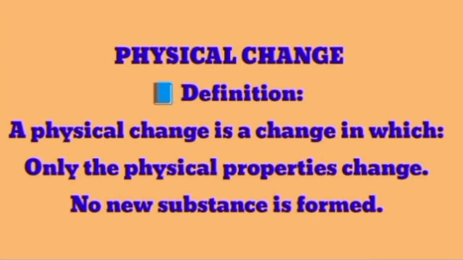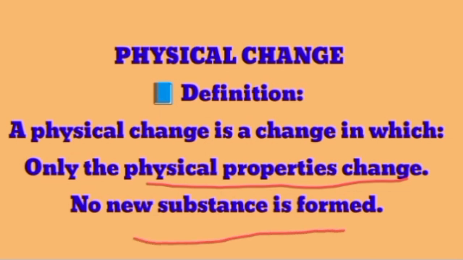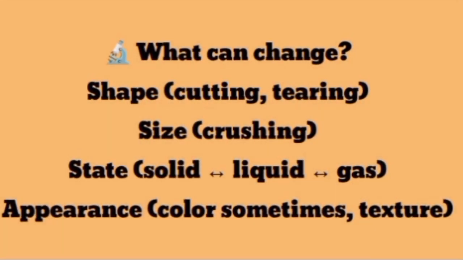Let's start with physical change. Physical change is a change in which only the physical properties change. If shape, structure, size, or temperature is changed, then we will say that physical change has happened. And in this change, no new substance is formed after the change.